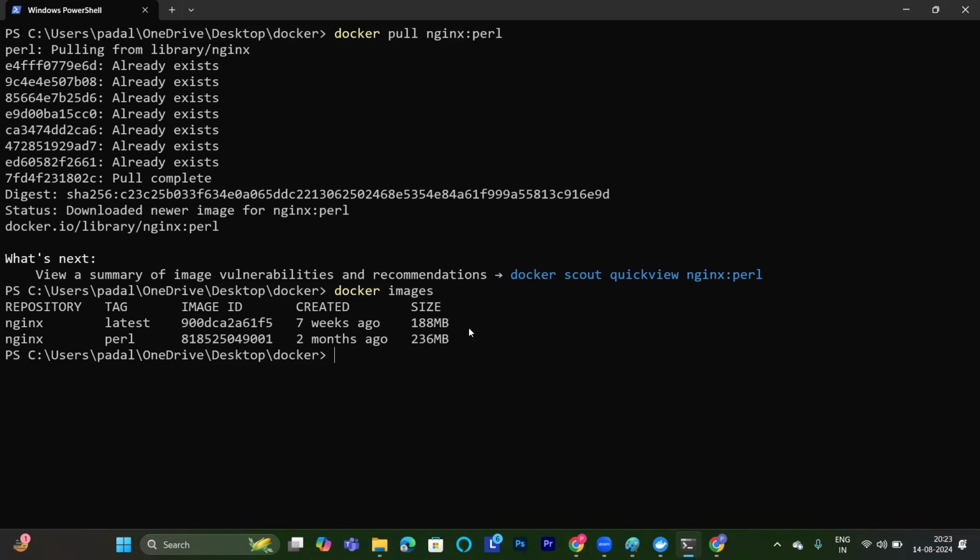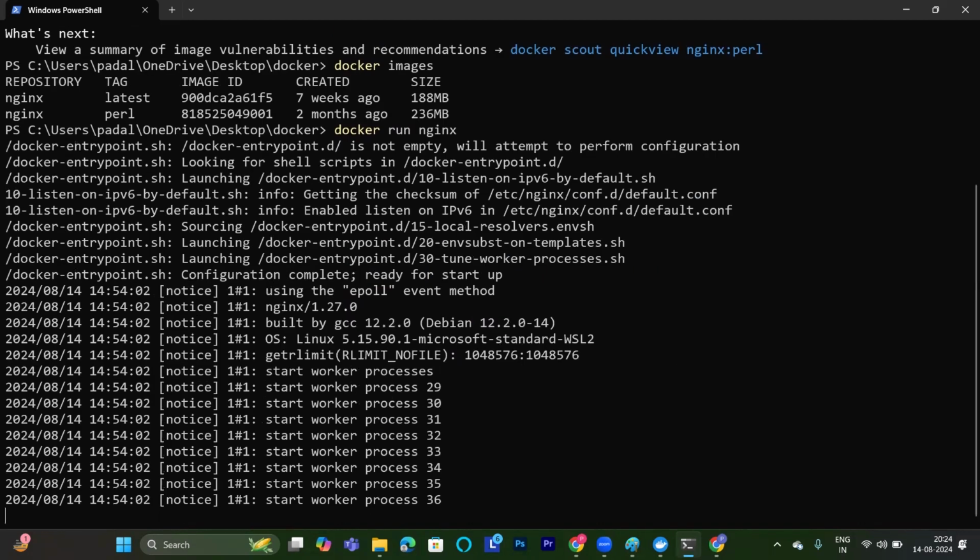So like this. If you want to run a container out of this, what is the command here? I do a docker run. I'm doing a docker run of nginx. My image will convert into a container straight away. Now see, my container is running. Tomorrow we will get deeper into this.